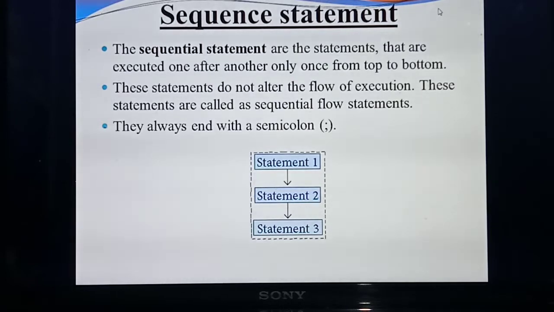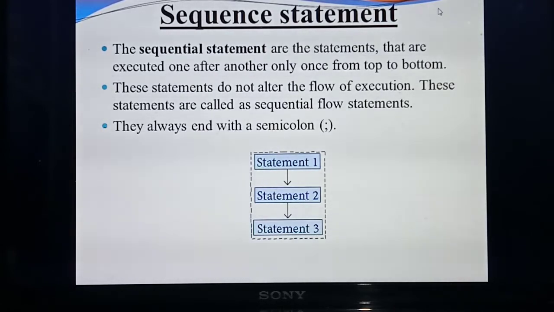Here, these statements do not alter the flow of execution. That means the flow of execution will not change. The order remains the same: first line, then second line, then third line, then fourth line. In a sequential statement, the first line executes first, and the fifth line won't execute second. So it won't alter the sequence of execution.